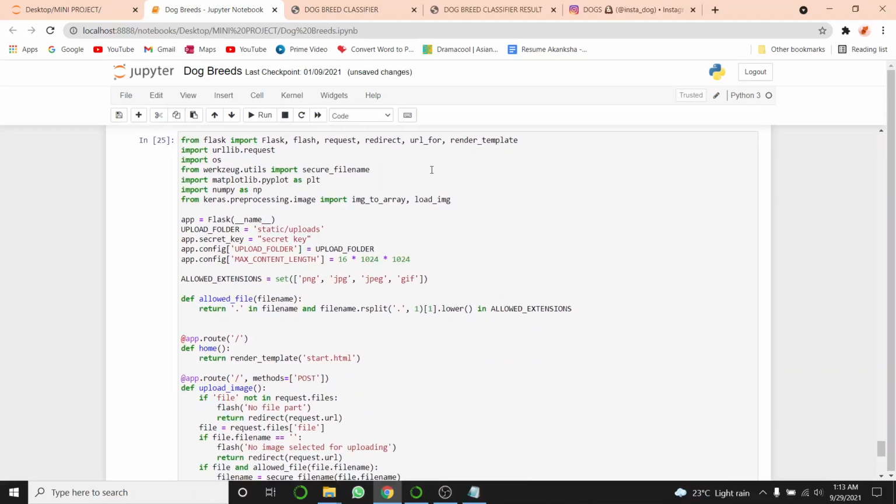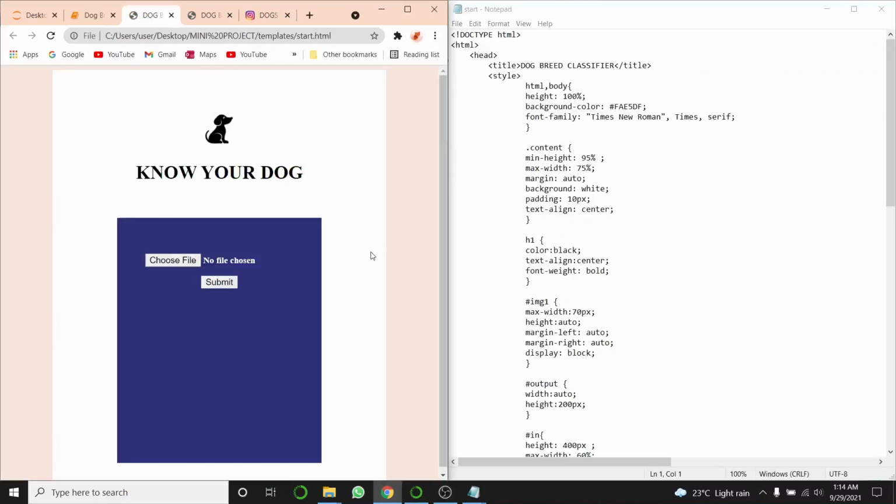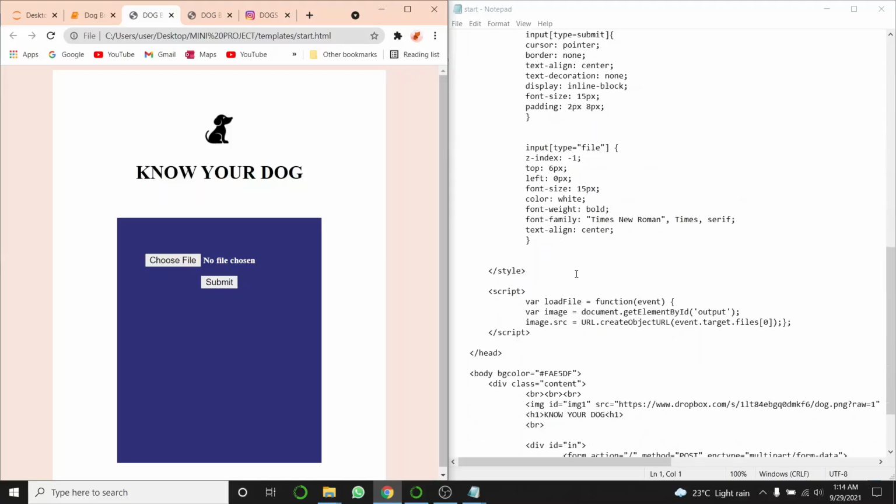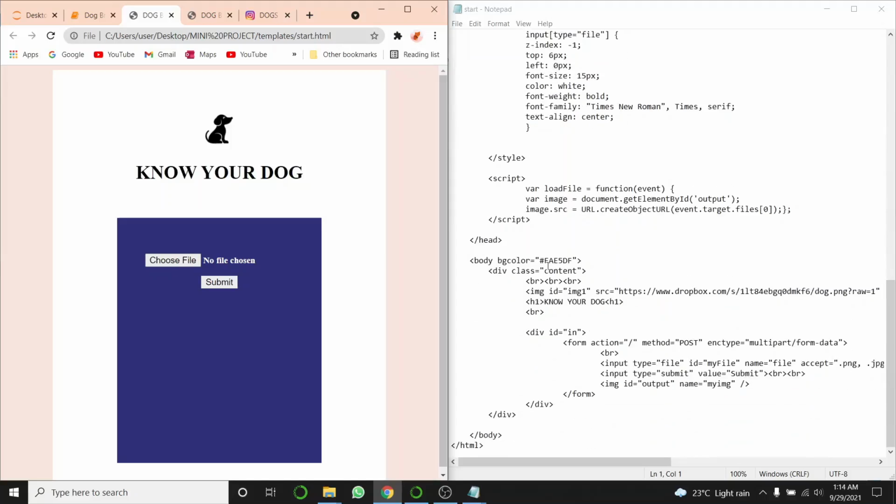I used Flask to connect the project to the front end. At first, we will load the page start.html using render_template. I will show you the HTML code to start. This is how it looks like. This is the style sheet. Then this is the JavaScript.